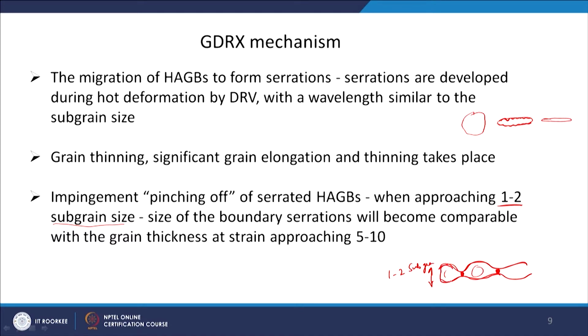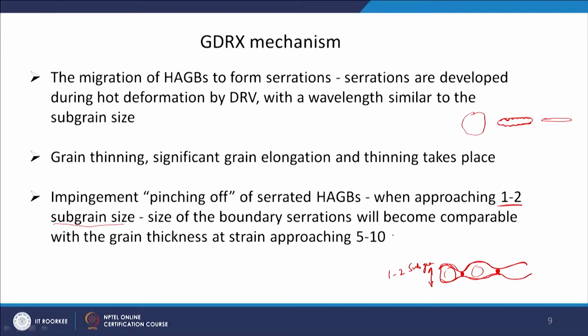That means maybe only one subgrain will be there. It becomes comparable with the grain thickness at a strain approaching 5 to 10. So, you can understand that the strain has to be very high for this kind of recrystallization process. A very high strain of 5 to 10 you have to impose.